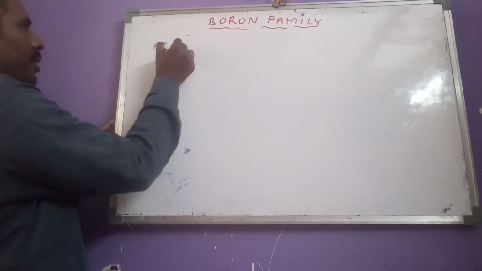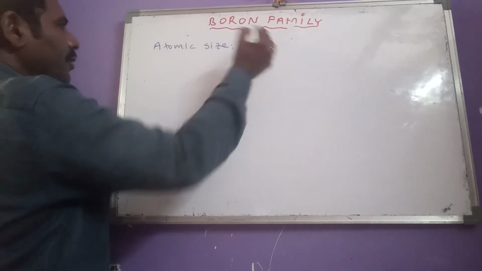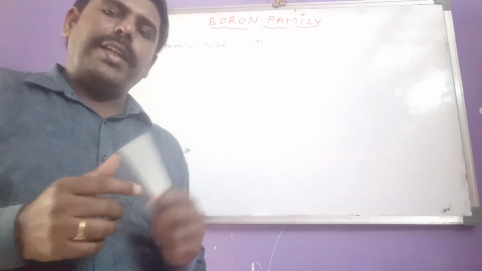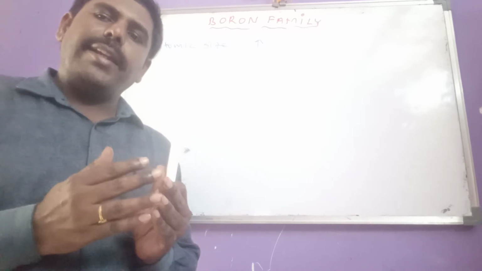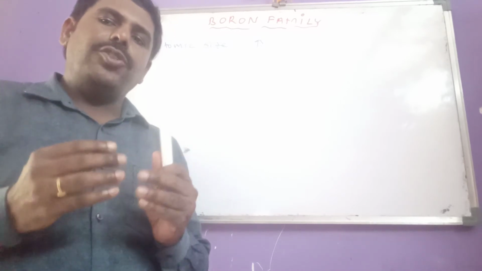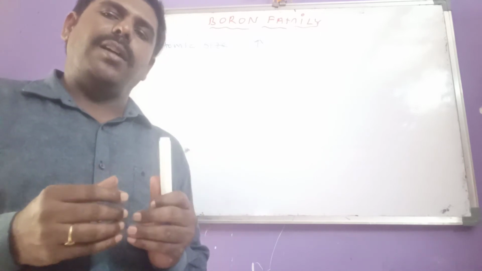We know that in general atomic size increases from top to bottom. But here one thing we have to remember: there is a sudden increase in atomic size from boron to aluminum due to the poor screening effect of inner d orbitals.